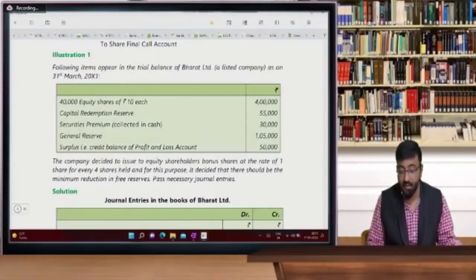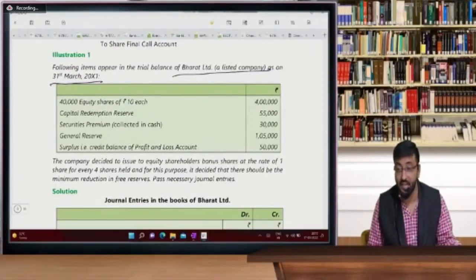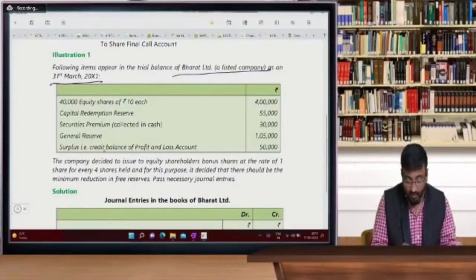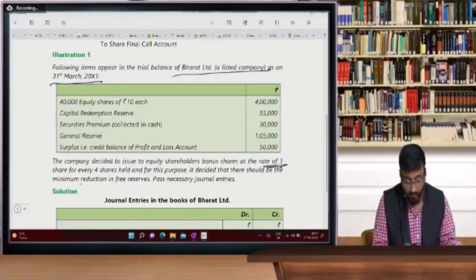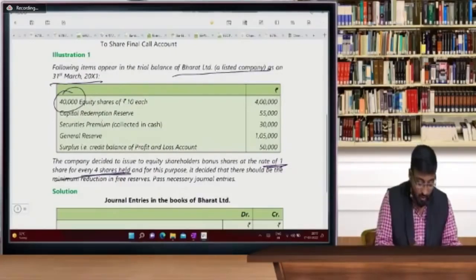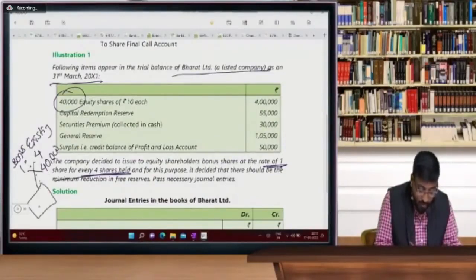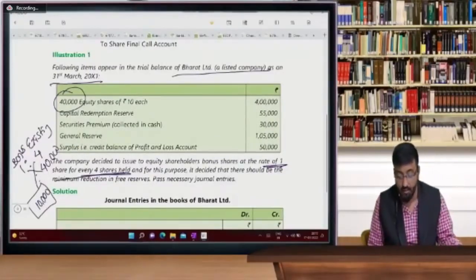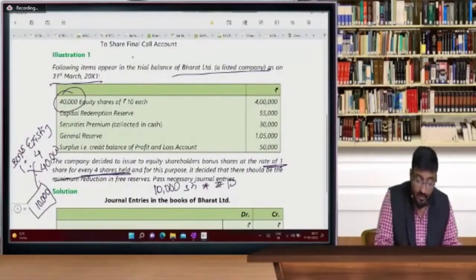Following items are appearing in the trial balance of Bharat Limited, a listed company, as on the 31st March 2001: 40,000 equity shares of ₹10 each, CRR, security premium, general reserve, and surplus in the profit and loss account. The company decided to issue 1 share for every 4 shares. So for 40,000 shares, see cross multiplication: for 4 existing shares, 1 bonus share. So how many bonus shares for 40,000? Beta, cross multiplication, 10,000 shares. So 10,000 shares of ₹10, this is fully paid up capital.